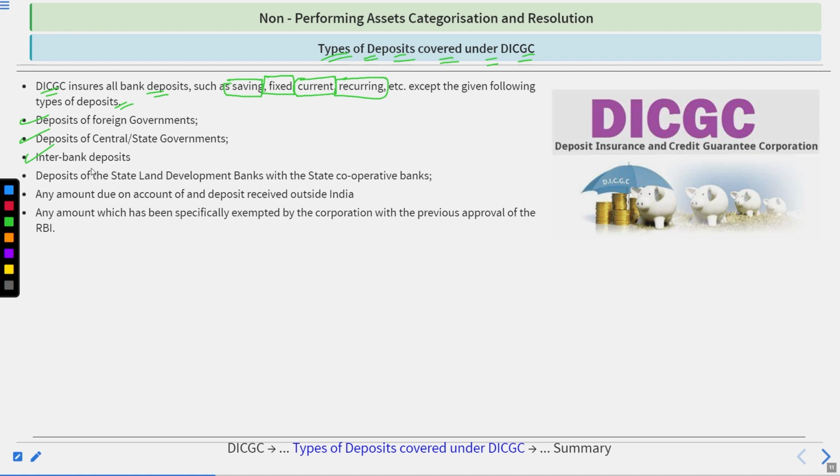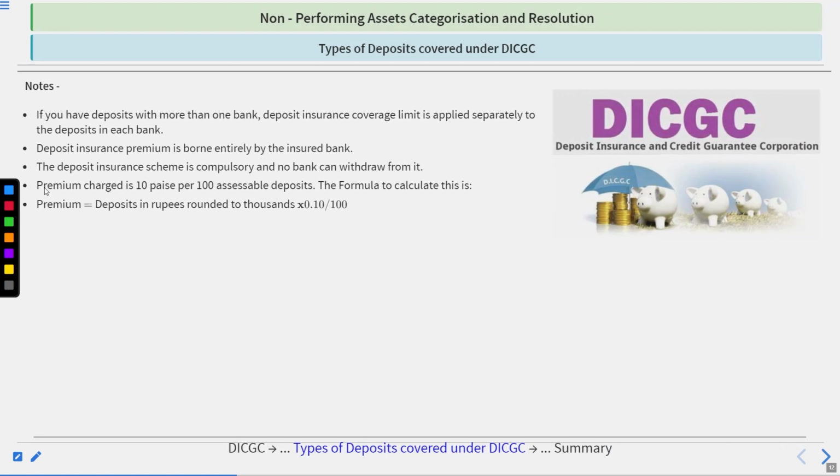Interbank deposits will not be covered. Deposits of the state land development banks with the state cooperative banks will not be covered. Any amount due on account of deposits received outside India will not be covered. Any amount which has been specifically exempted by the corporation with the previous approval of the RBI will not be covered. Okay. Now let's move forward.